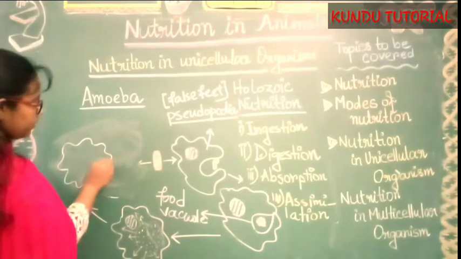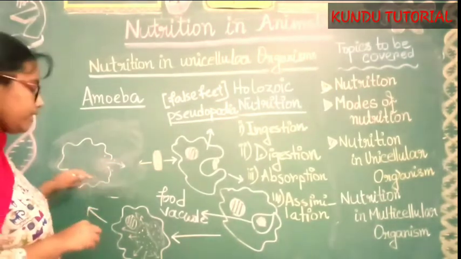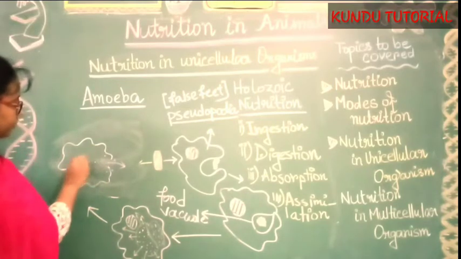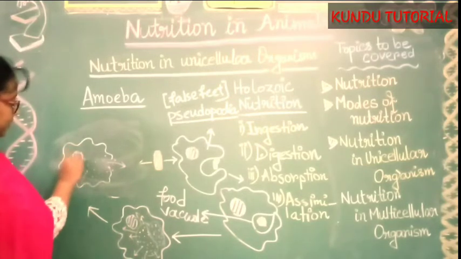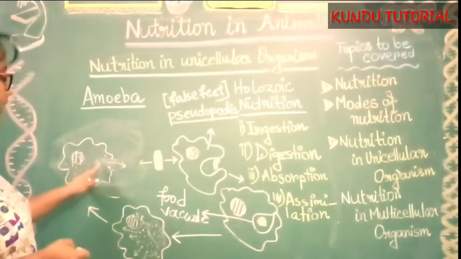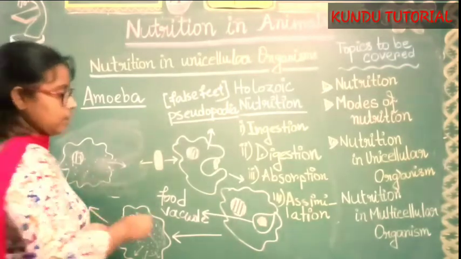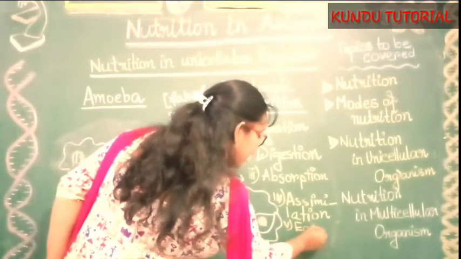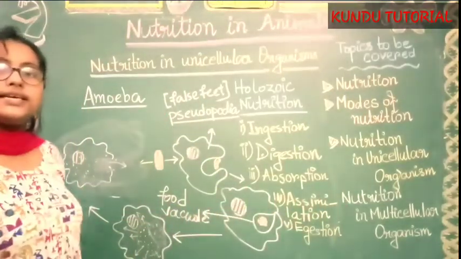This waste material will go out with the help of the pseudopodia again, and the necessary material will remain inside their body, and the nucleus is the same. The last process, by which they remove their waste material, is called egestion.